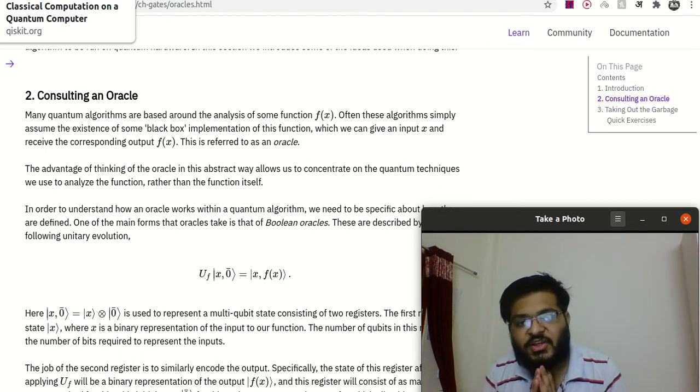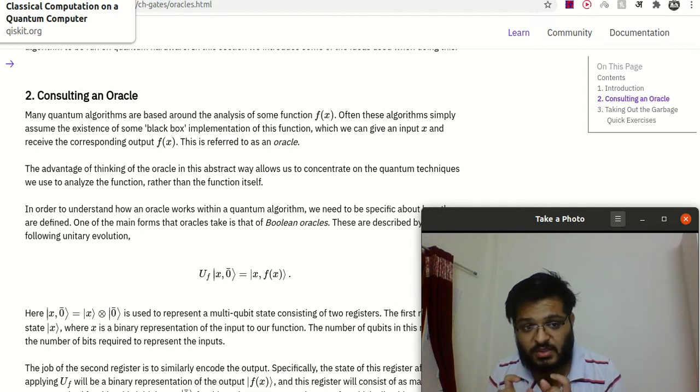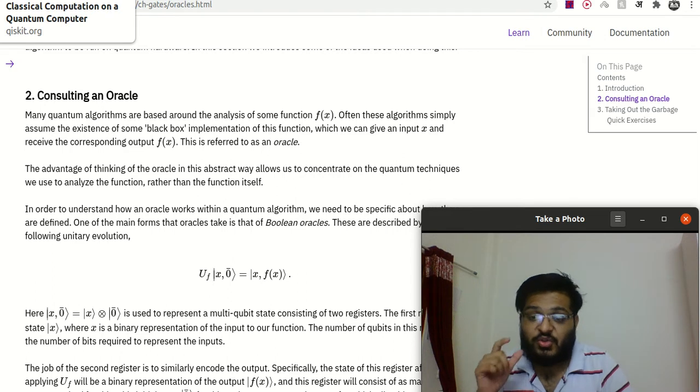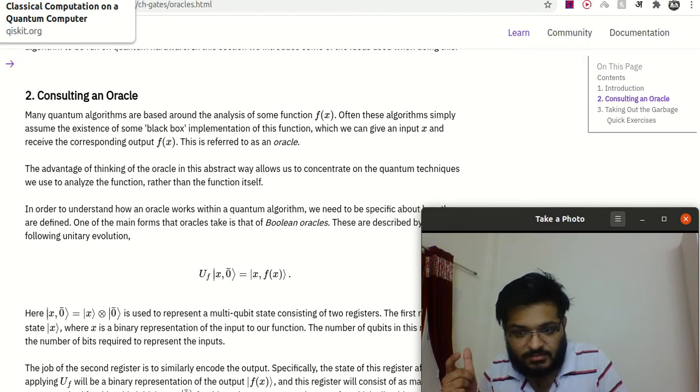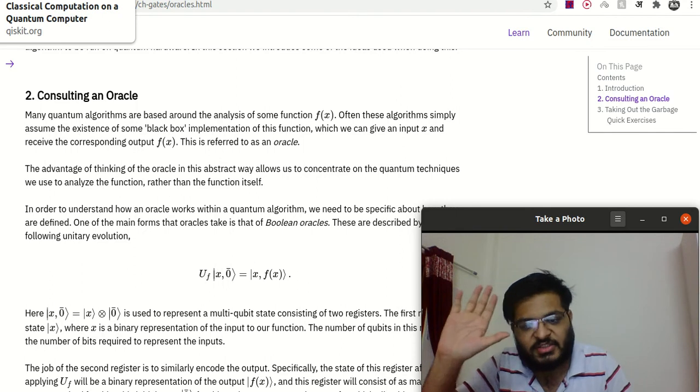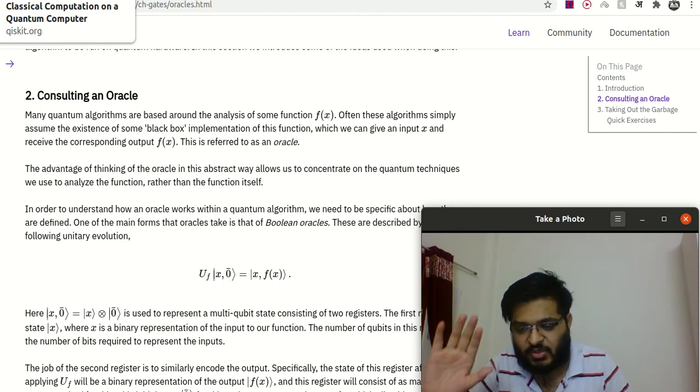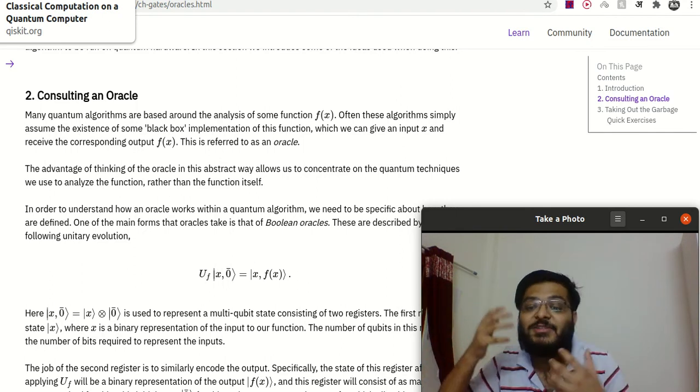The advantage of thinking of the oracle in this abstract way allows us to concentrate on the quantum techniques we use to analyze the function rather than the function itself. So we focus on the quantum techniques, not the function itself, because we are just saying the function exists. We are not worried about the implementation. So now how are we going to exploit that?